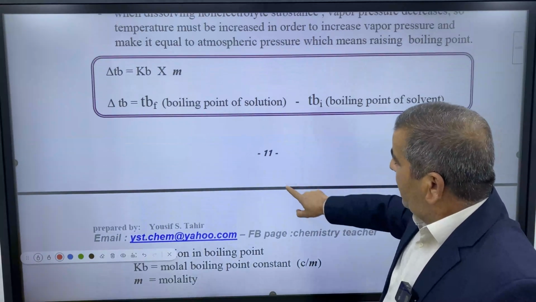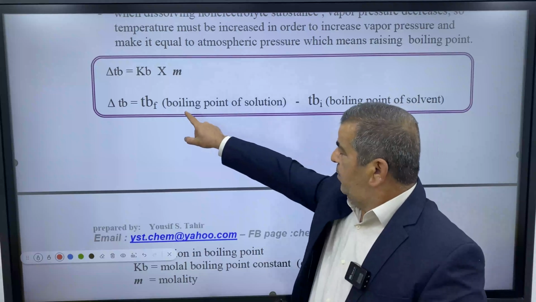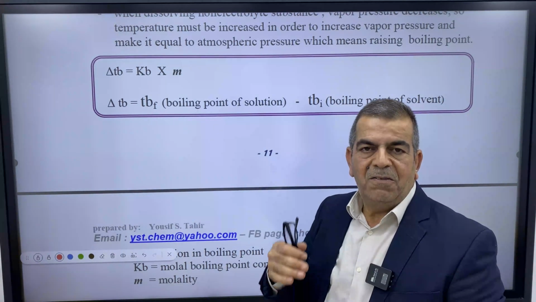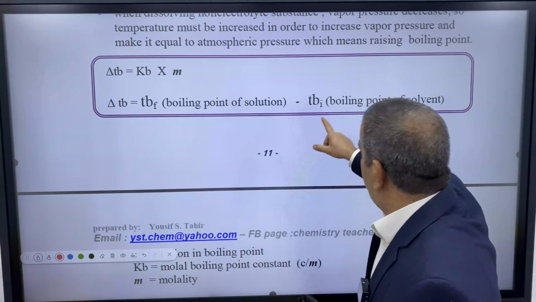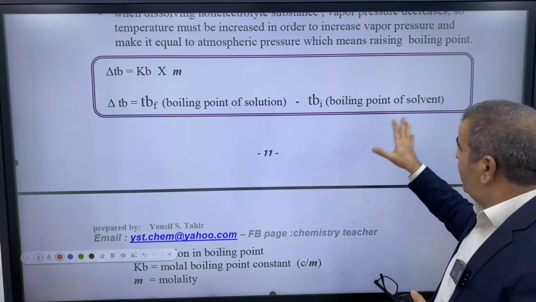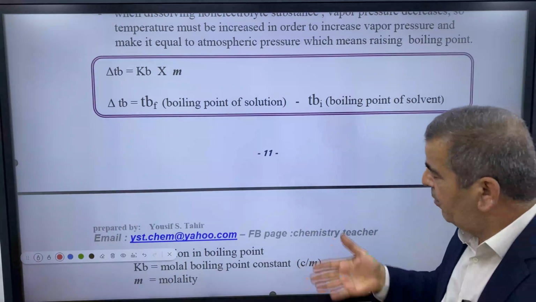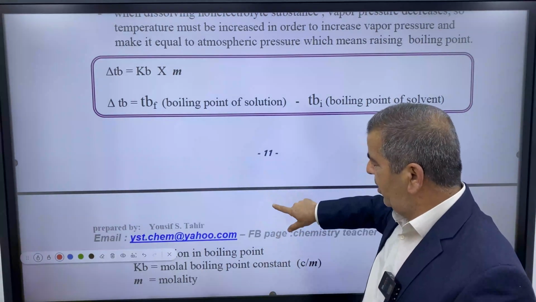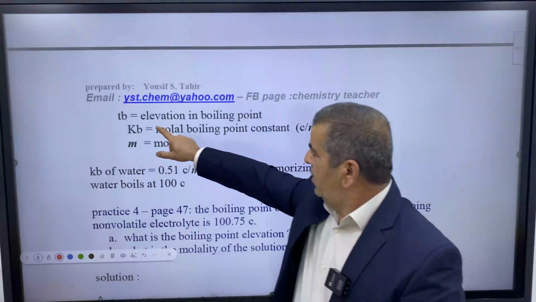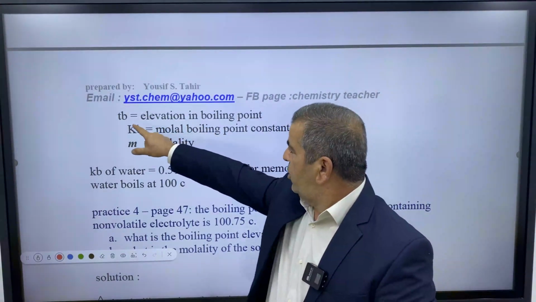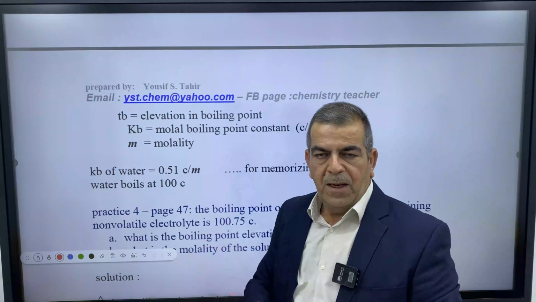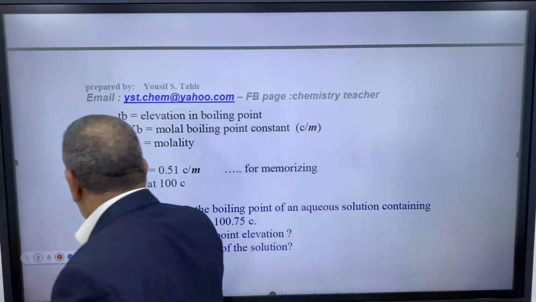Of course, delta TB equals TB final, which means the boiling point of the solution, minus TB initial, the boiling point of the solvent. In most cases, the solvent is water. Sometimes it's not water, so its boiling point is given. Here we have TB, which is the boiling point, but for delta TB there is a delta forgotten here.